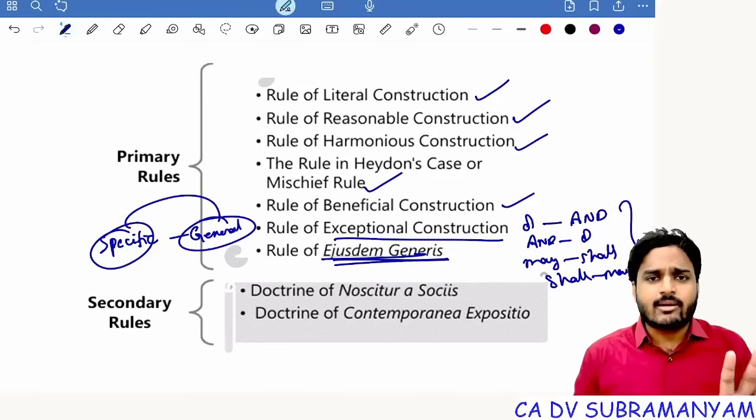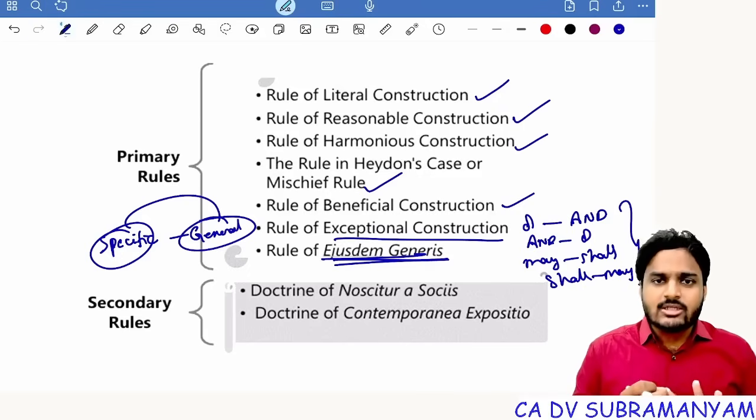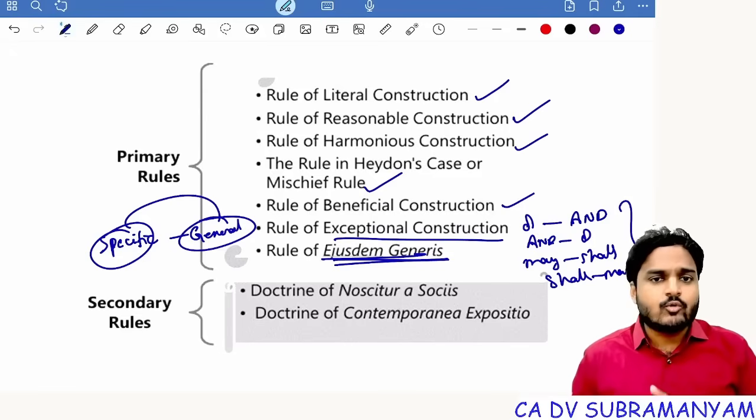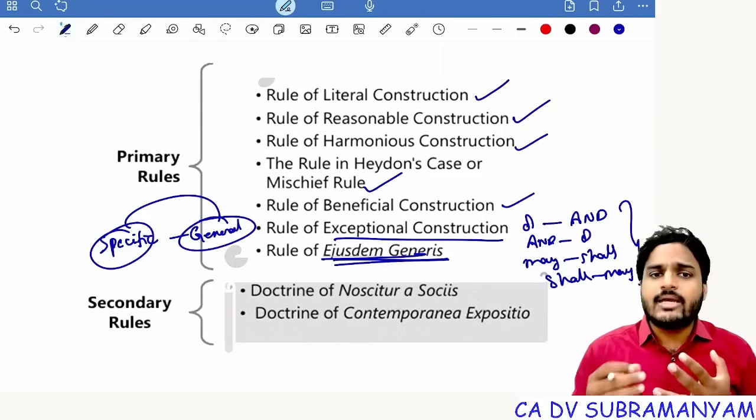First apply literal interpretation. If not possible, and if there is any ambiguity, go with reasonable construction. For conflicting provisions, apply harmonious construction. Covering the loopholes in the old law, covering the mischiefs in the old law: if we get a new law, to understand that new law, apply the mischief rule.